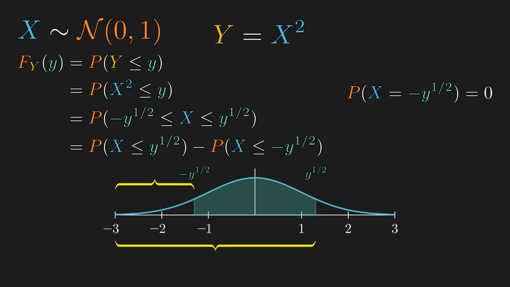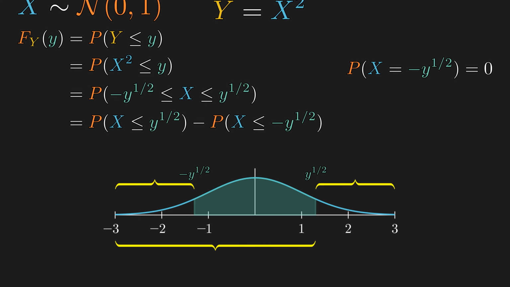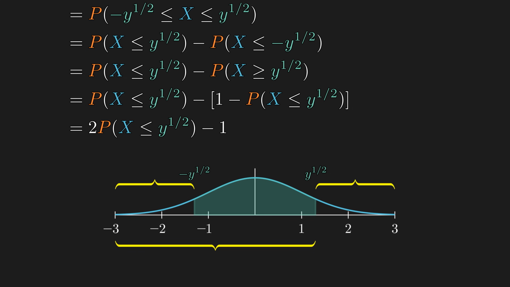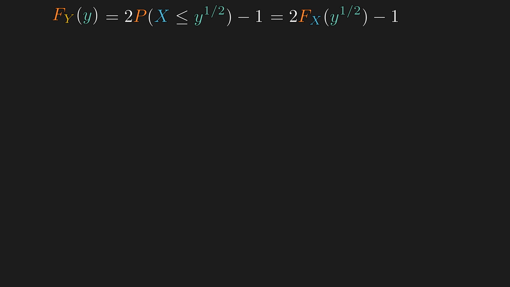So all the key steps are finished, but maybe we can abuse the symmetry of this very specific distribution to simplify it. The left tail and the right tail should have the same probability. And the probability of the right tail should be 1 minus the probability up to the square root of y. So we can combine like terms, then the CDF of Y is simplified in terms of CDF of X. As for what they are, neither the CDF of Y nor X can be expressed in closed form in terms of elementary functions, but at least we can find the PDF.